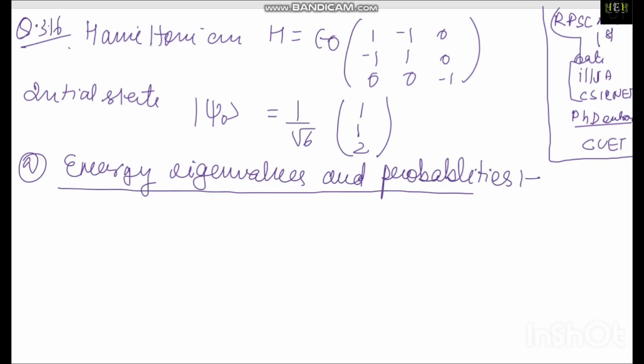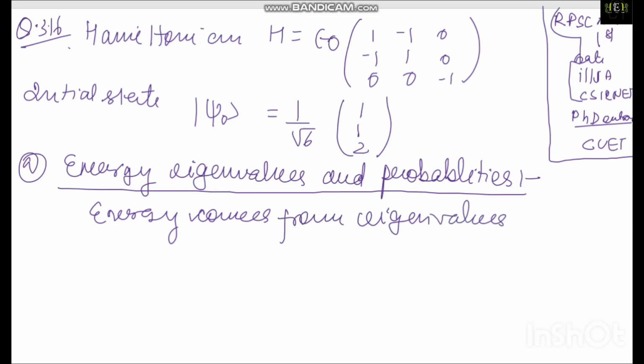Energy, eigenvalues and probabilities. How can I find the energy? This energy actually comes from the eigenvalues of H, that is my Hamiltonian. So my matrix will be: 1, minus 1, 0; minus 1, 1, 0; 0, 0, minus 1.